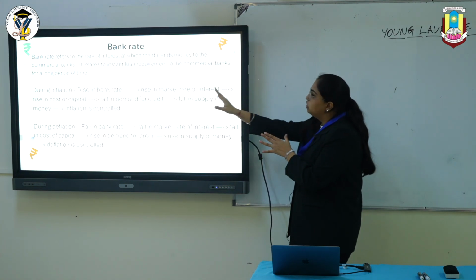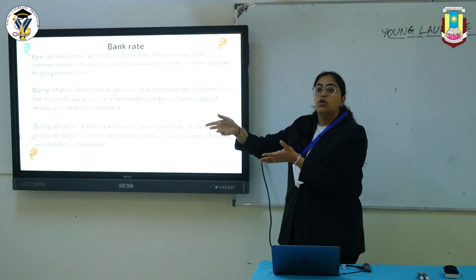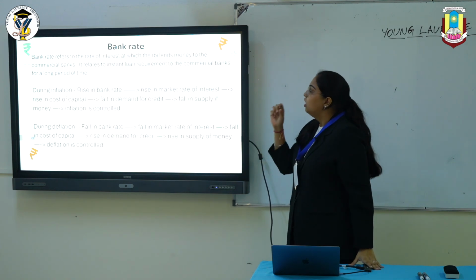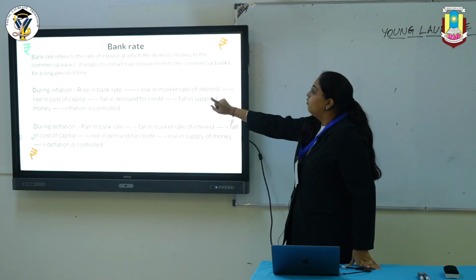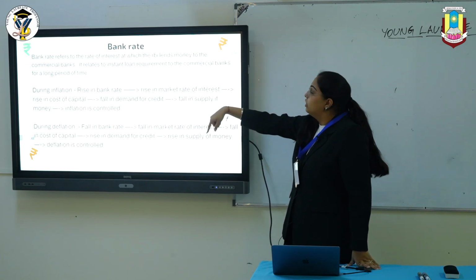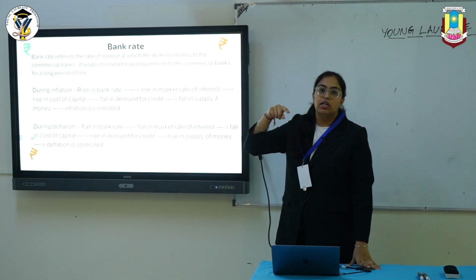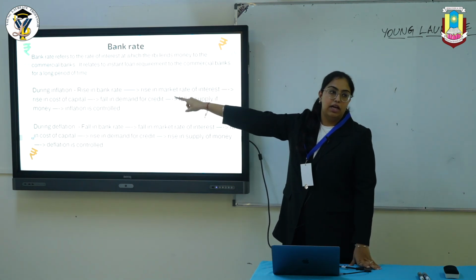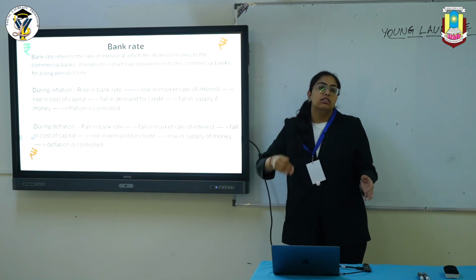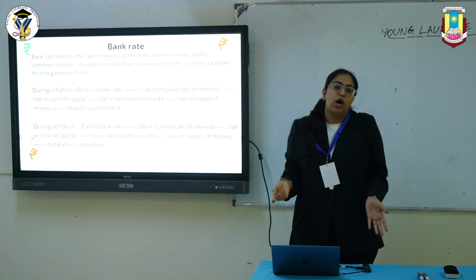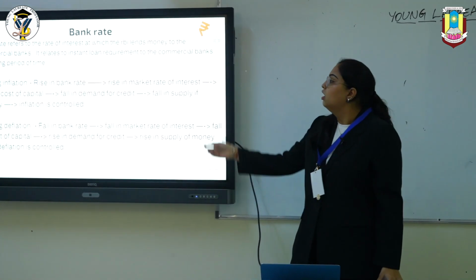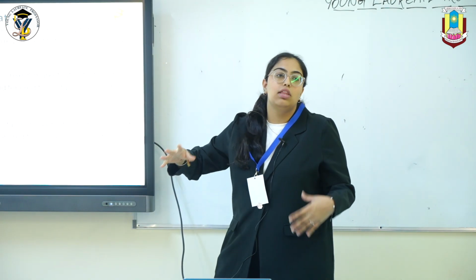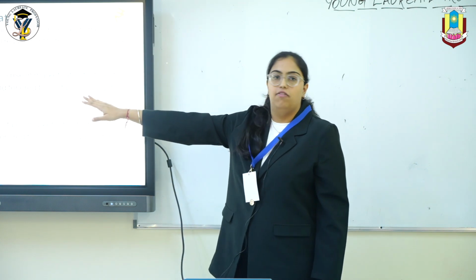Now if we see, there are two situations occurring. One is how they control it during inflation. Whenever the RBI provides loans to the commercial banks, if they see that there is inflation going on, they would first increase the bank rate. Now when they increase that, the overall market rate of interest at which the loan is provided increases. That eventually causes a rise in the cost of capital for the banks to raise money. And then it declines the demand, because as they see that the interest rate is too high, they won't get the credit. So there will be a fall in the demand for credit, which will eventually fall in the amount of money available with them, and then the inflation is controlled.